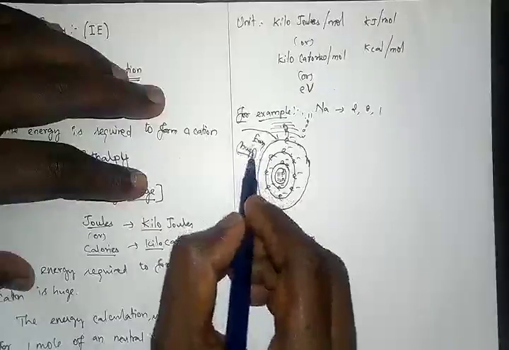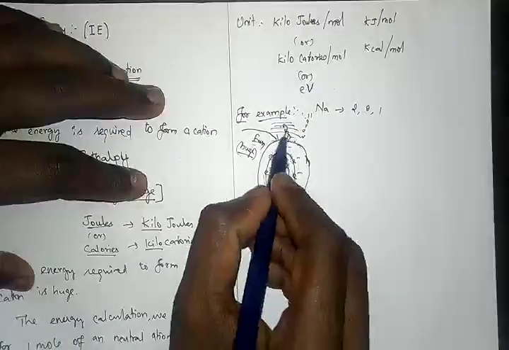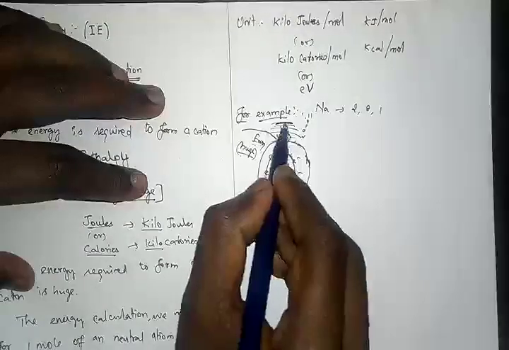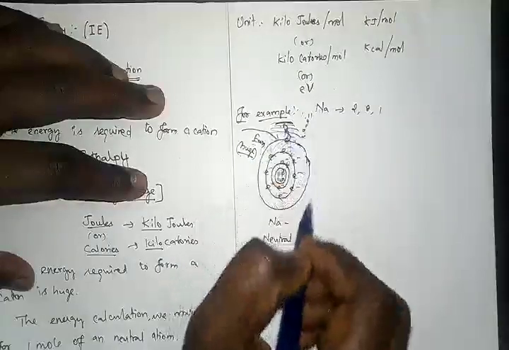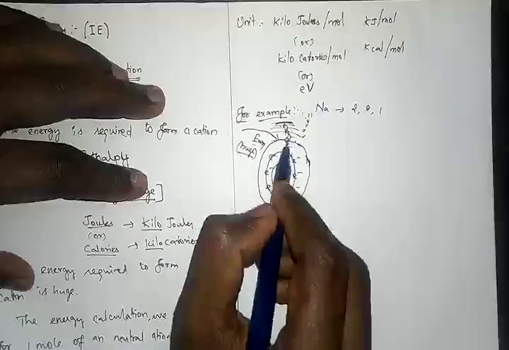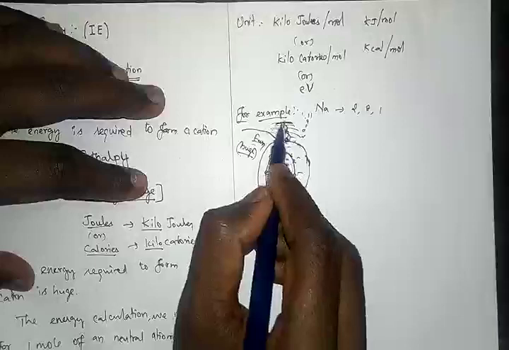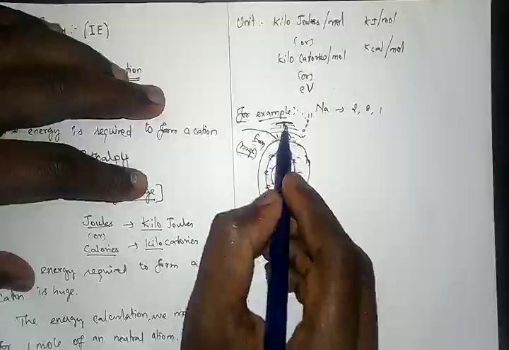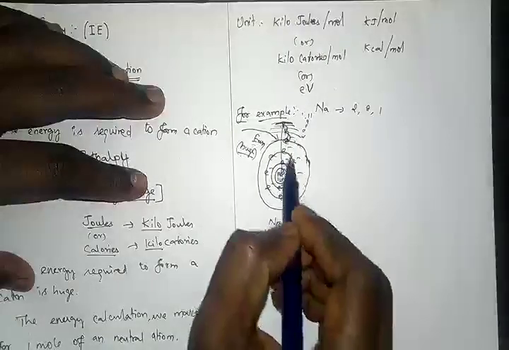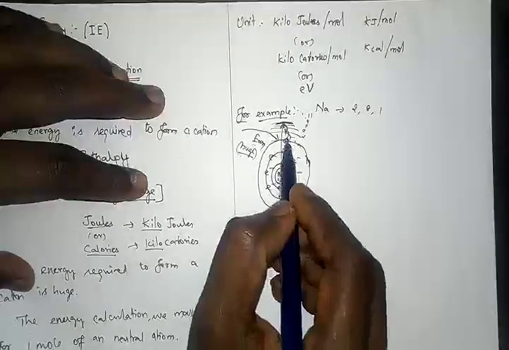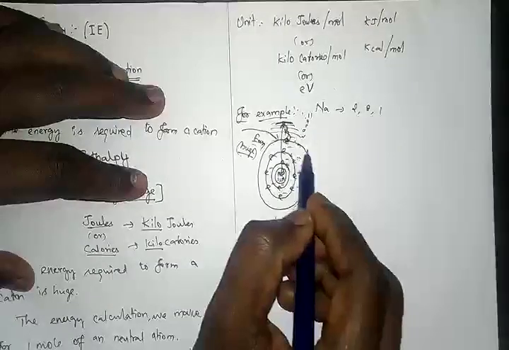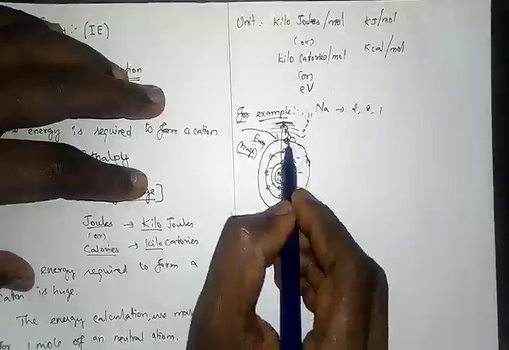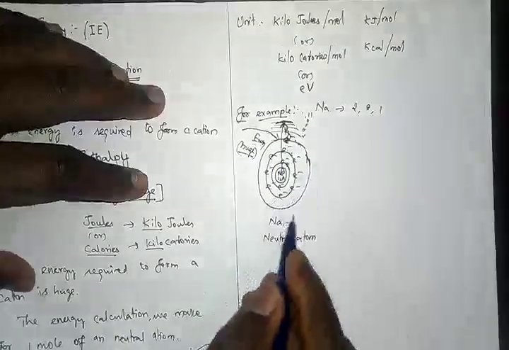The electron will jump from level to level, and finally to the last shell; in an atom there are infinite shells. Even if I supply more energy, the electron will break its attraction to the nucleus. The electron is attracted by the nucleus, that's why it revolves in the energy level. If I supply a huge amount of energy, the electron will jump out of the atom. Am I right?